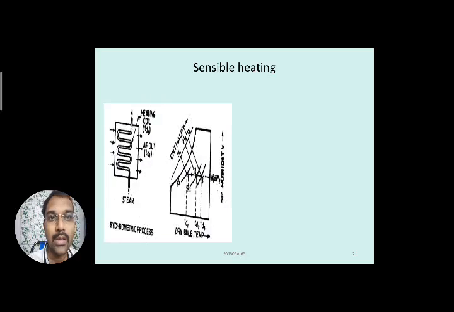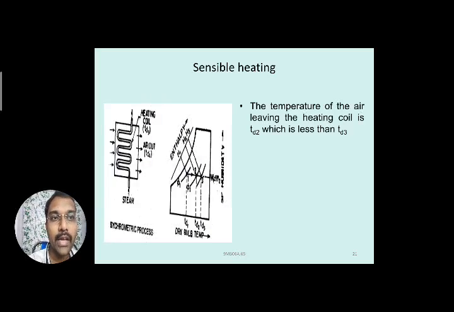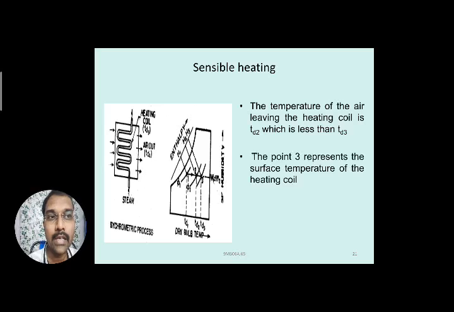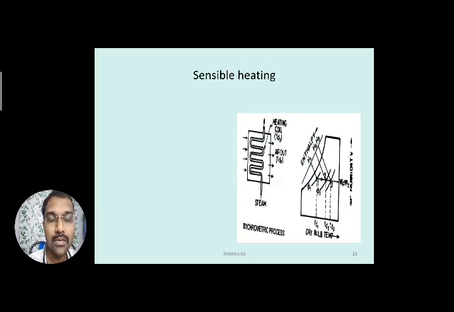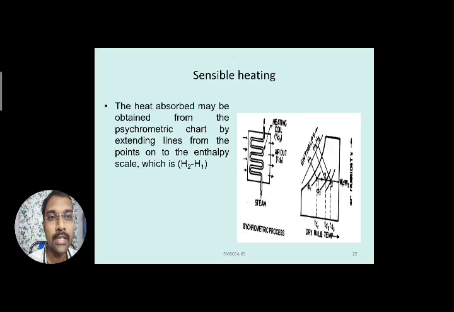The temperature of the air leaving the heating coil is TD2, which, as already discussed, is less than TD3. TD3 is the heating coil temperature, so point 3 represents the surface temperature of the heating coil.